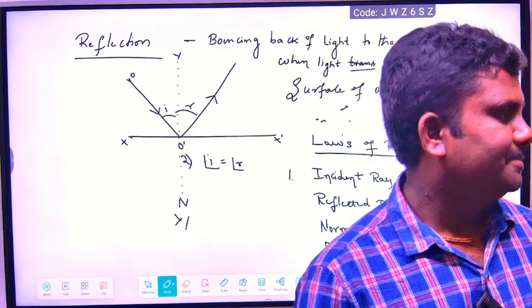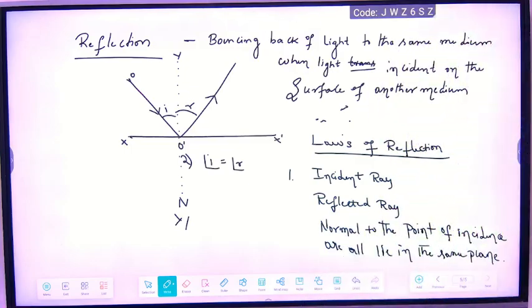Okay, please take. Angle of incidence equals angle of reflection.